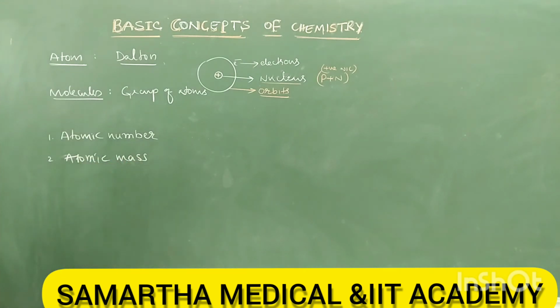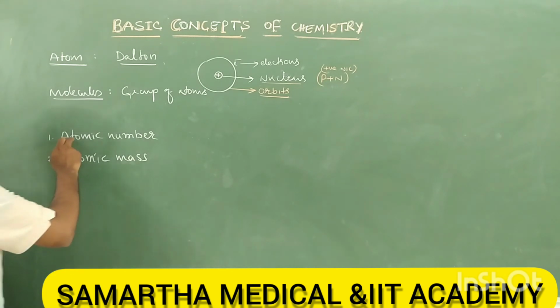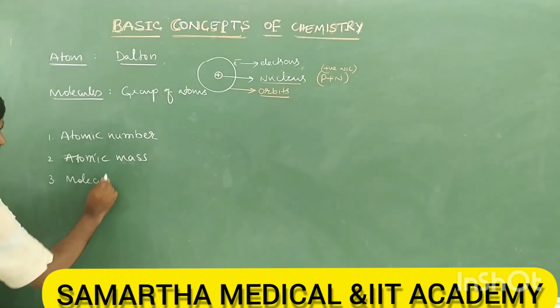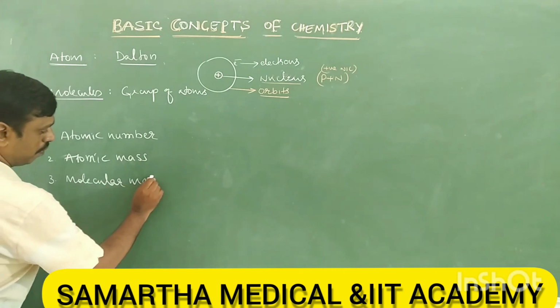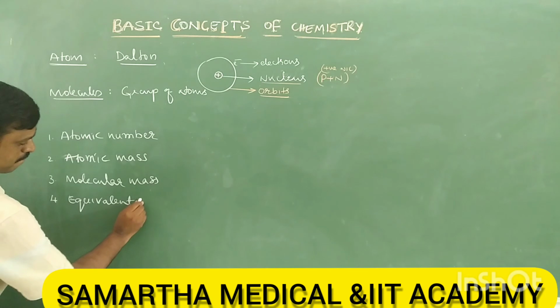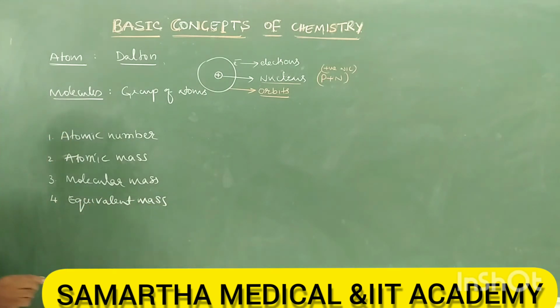Atom has a particular atomic number, and it also has atomic mass, and molecules have molecular mass or molecular weight. Then both atoms and molecules have one more important property, which is equivalent mass, or equivalent weight.